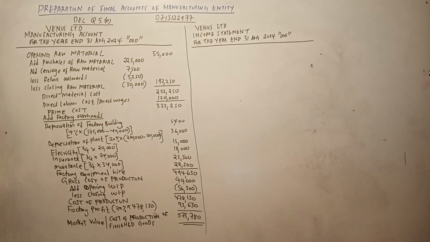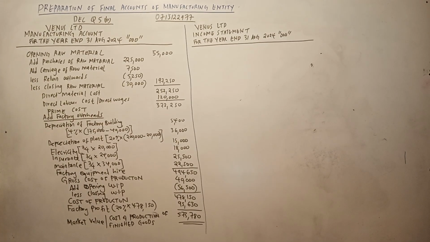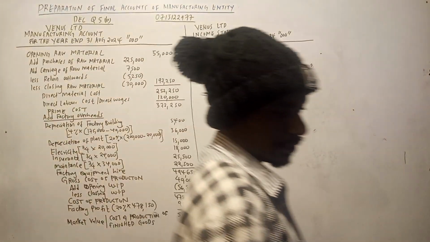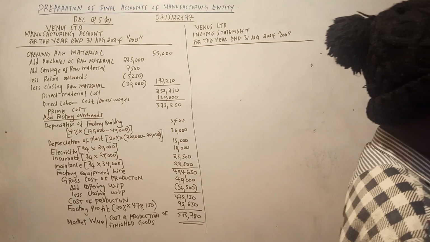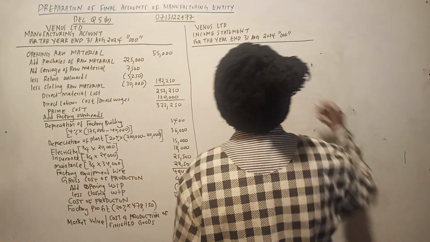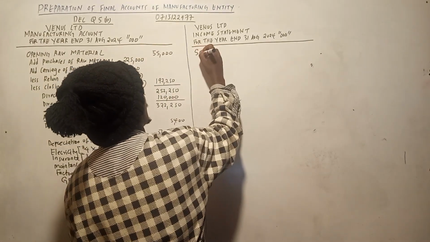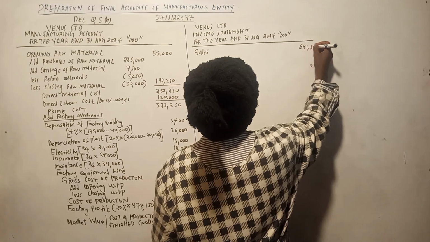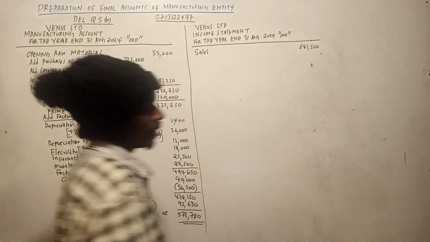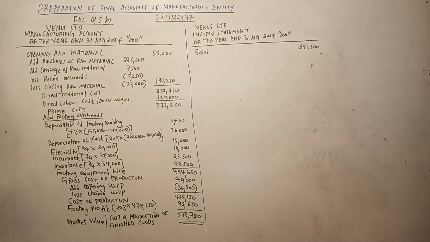So we start with the sales figure. What's our sales figure? You go back to our trial balance and look for the sales. Sales is 681,500.